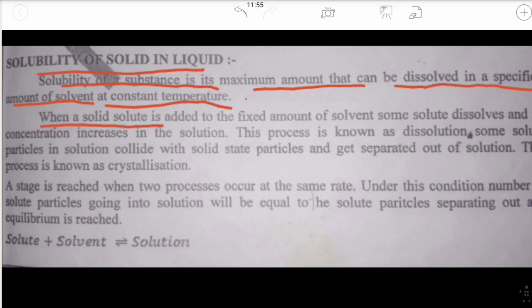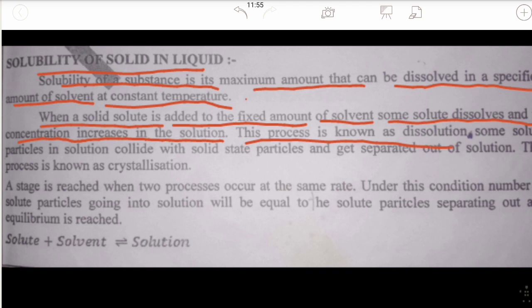When a solid solute is added to a fixed amount of a solvent, some solute dissolves and its concentration increases in the solution. This process is known as dissolution.